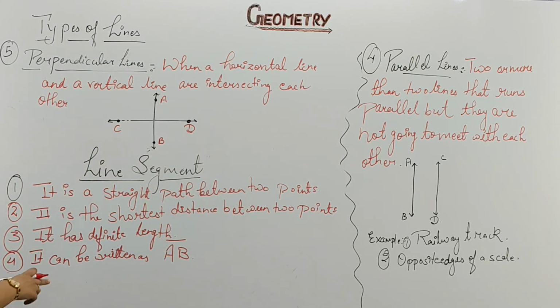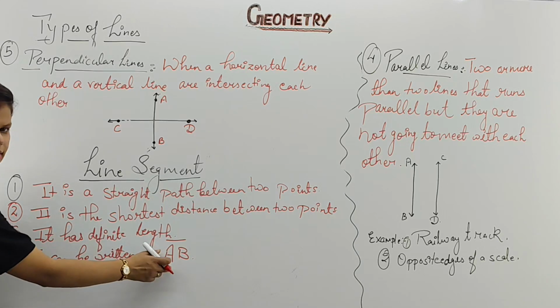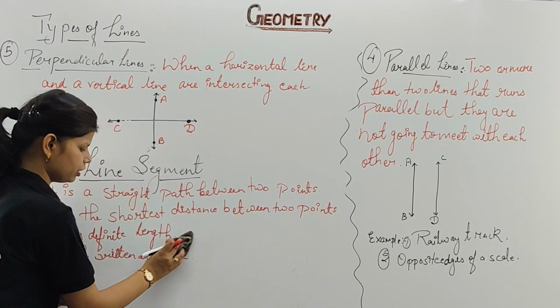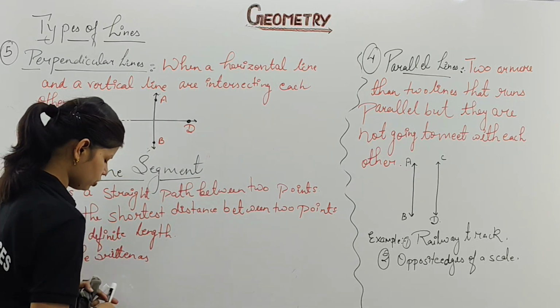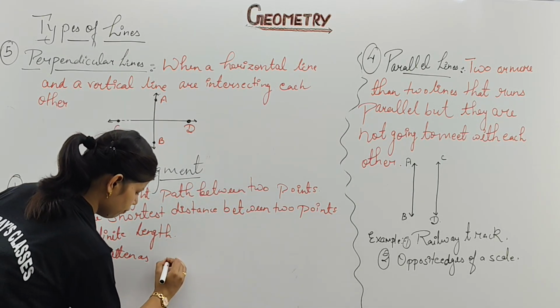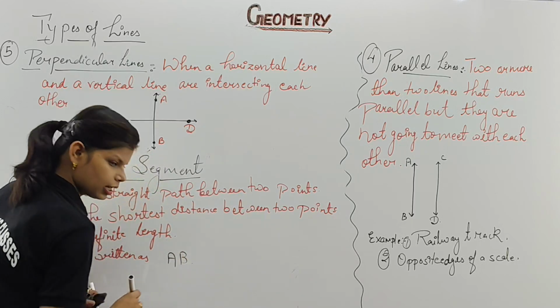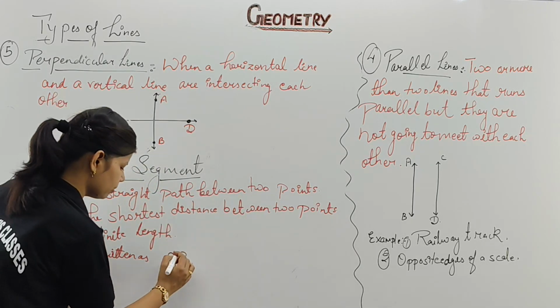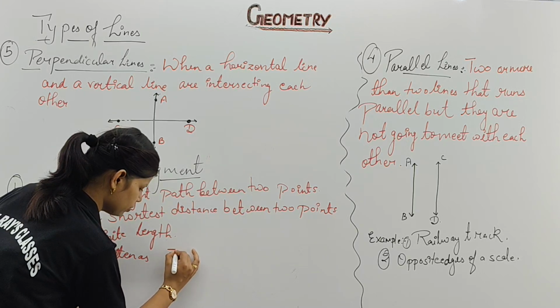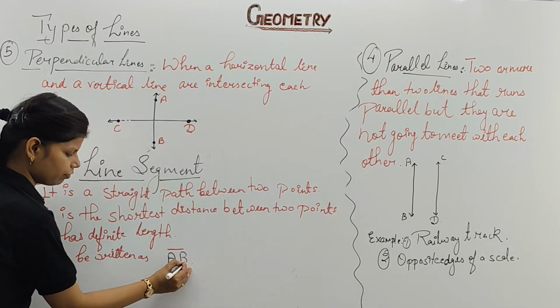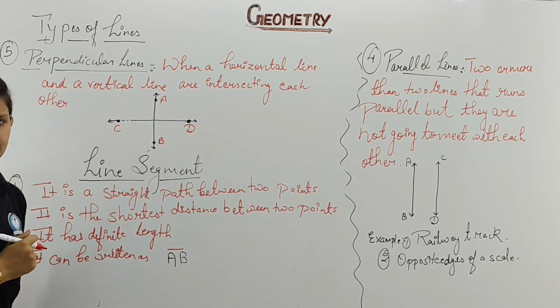Clear? It can be written as AB. AB means we are going to draw another line. I will use another marker for this one. If I have written one point A, other point B, to represent the line segment, we write at the top one straight line in between. If it is written like that, then you have to understand this is your line segment.